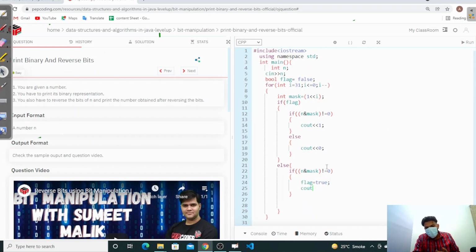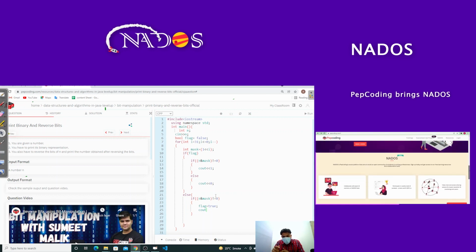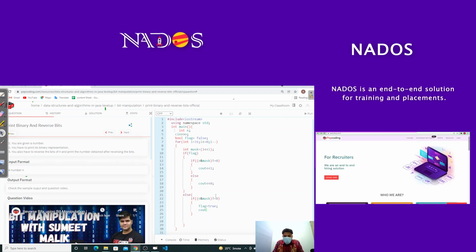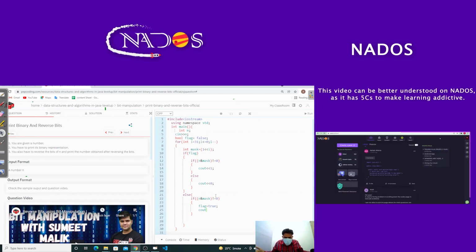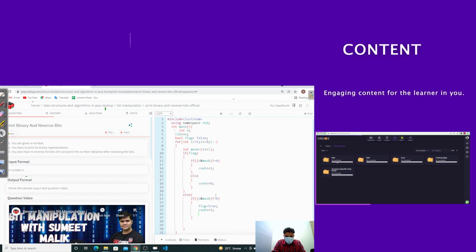So this stage tells us that we got our first one. When we get our first one, then we set flag equal to true. That will tell us that we got our first one, and then we have to print all the zeros when we are getting zeros after 1. Okay, because before 1 it will not be countable. Why? Because this is not valuable. So we are just going to cout 1.